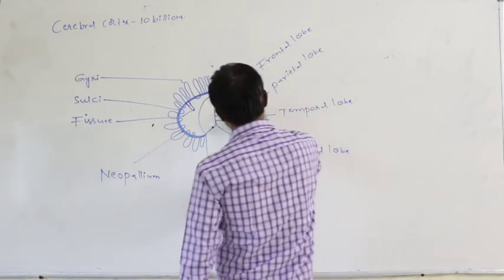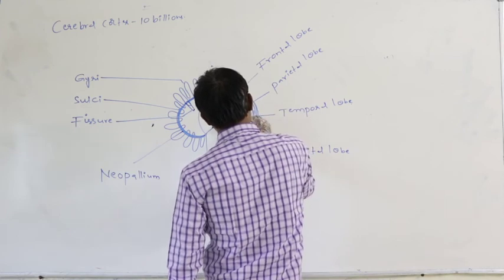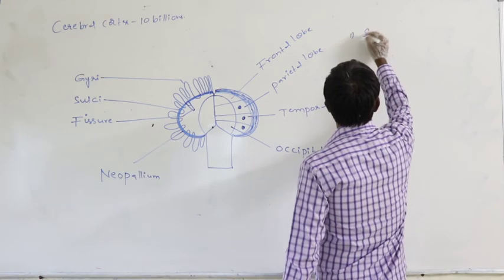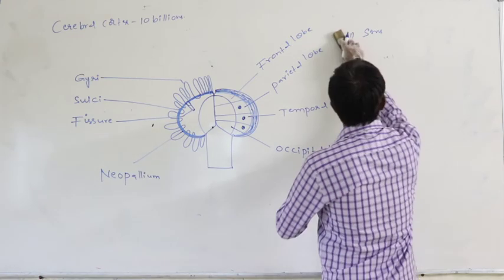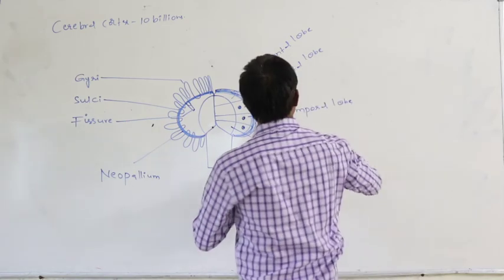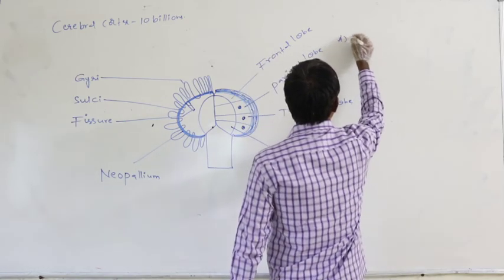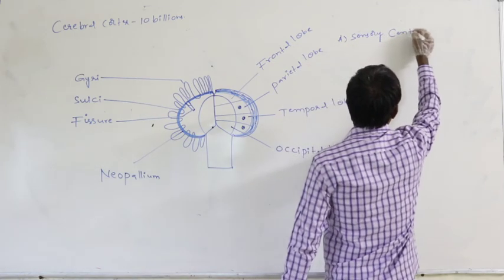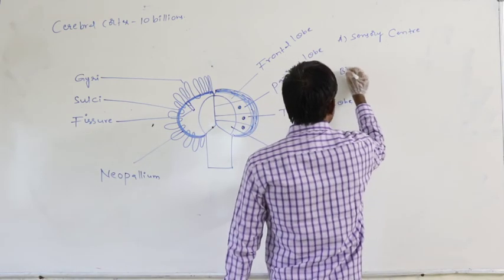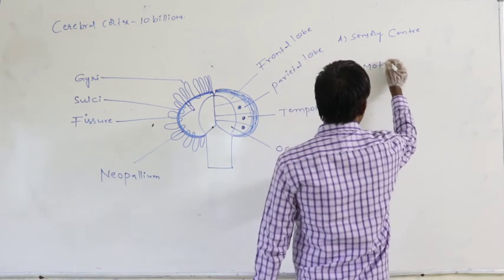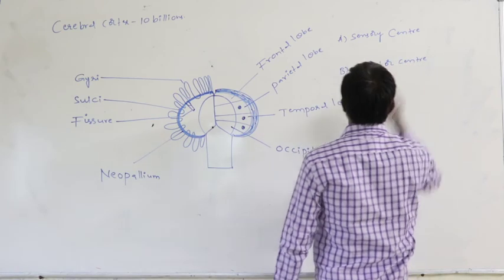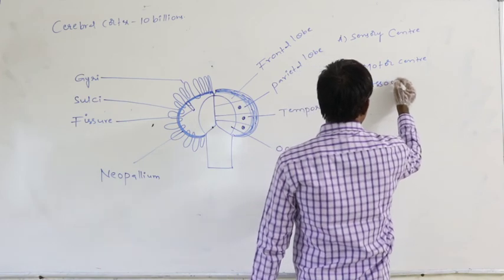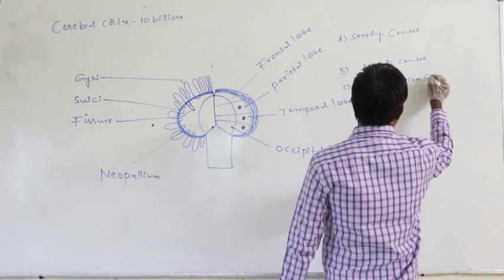One is the sensory center, the second one is the motor center, and the third one is the association center.